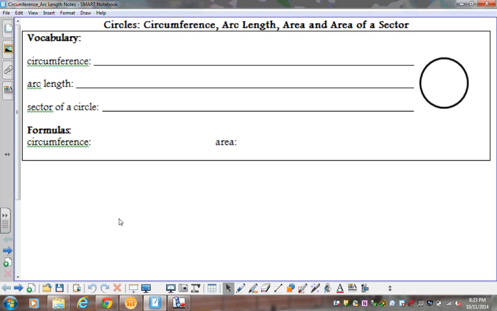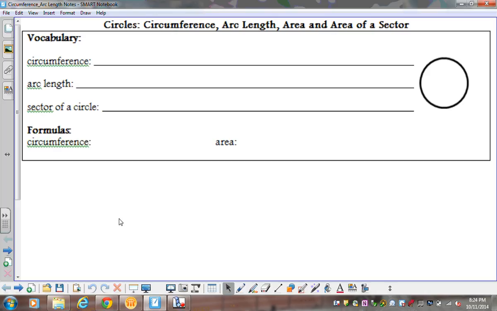We're going to look at our next section, which involves circumference of a circle and arc length of a circle. You'll be receiving notes. On the front side is your circumference and arc length. The back side of those notes is your area and sector area. So we'll continue that on Monday when we come back. But today we're just going to look at the front side of the notes, just the circumference and arc length.